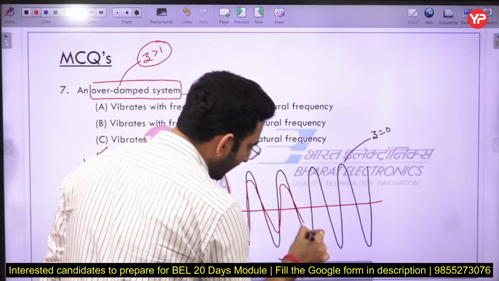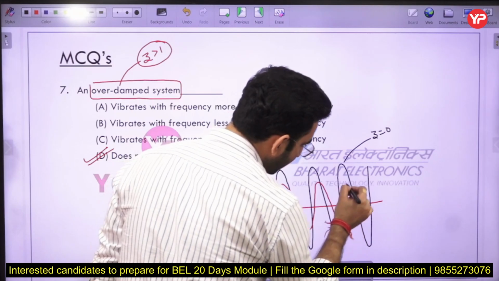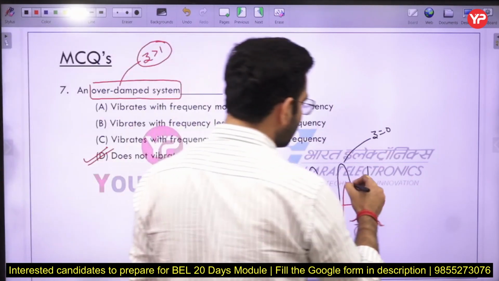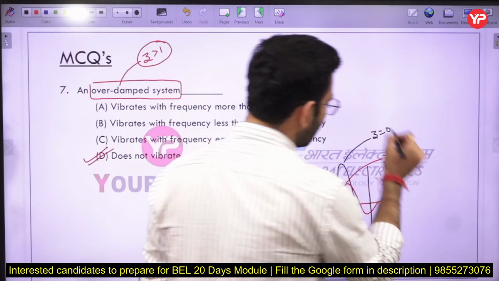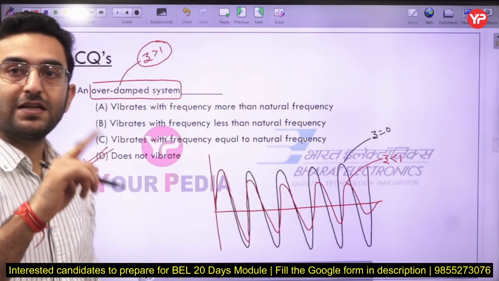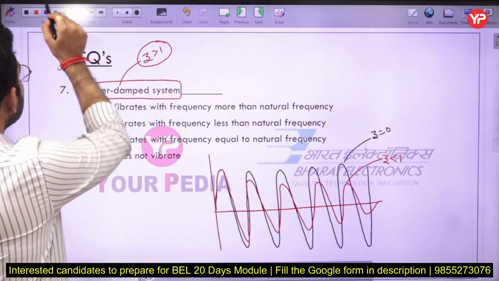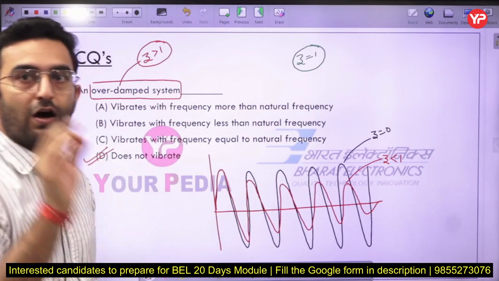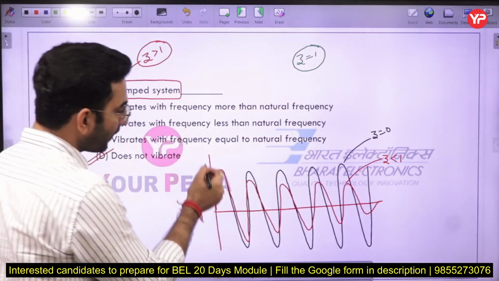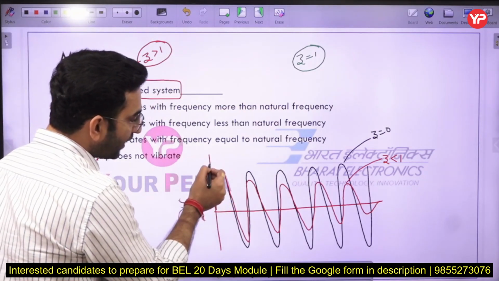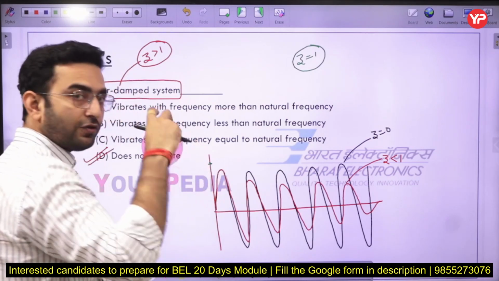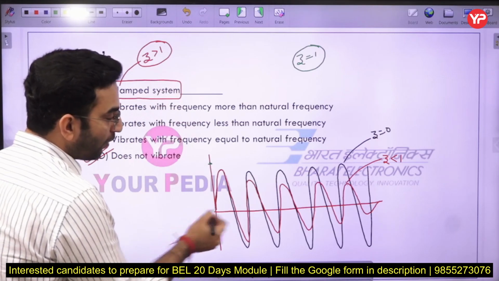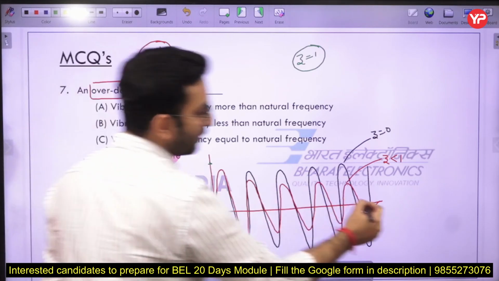This red color graph is basically representing the underdamped system here, with the value of zeta less than 1. But now if you consider the critically damped system, we have a zeta value equal to 1. What is the characteristic of a critically damped system? If you just remove the force here, the body does not vibrate at all about its mean position. This horizontal line is representing the mean position here.